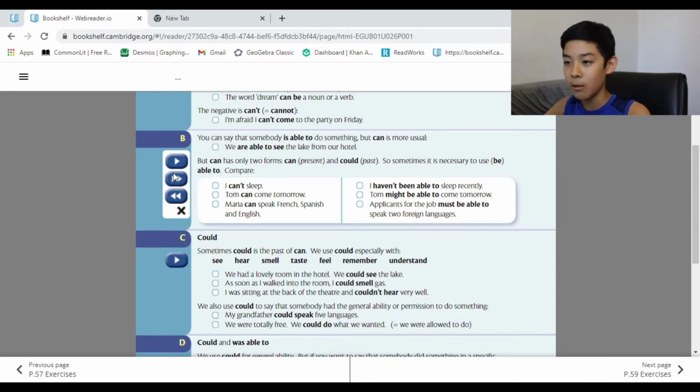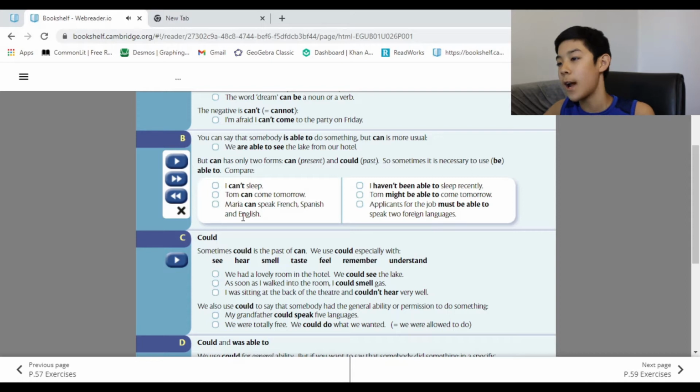Compare. I can't sleep. I haven't been able to sleep recently. Tom can come tomorrow. Tom might be able to come tomorrow. Maria can speak French, Spanish and English. And finally, applicants for the job must be able to speak 2 foreign languages.